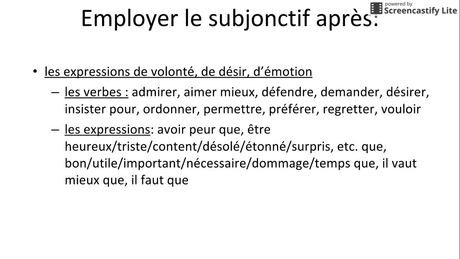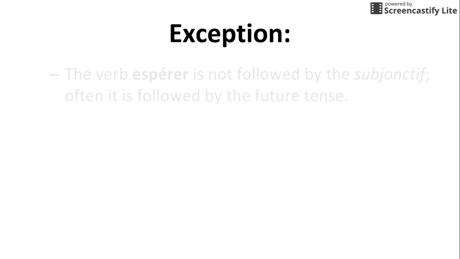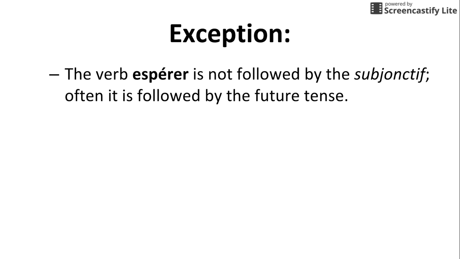Now, it's not important to necessarily memorize all of these, but if you see or recognize a verb that means something along the lines of wanting or desiring, you'll know that subjunctive will follow it as long as there's que in the sentence. The exception is the verb espérer, which is to hope. It's actually followed by the future tense and not the subjunctive.